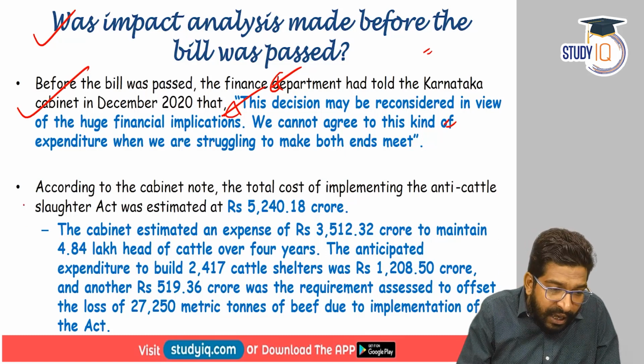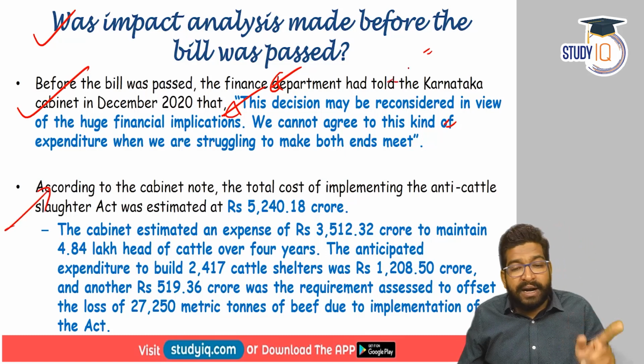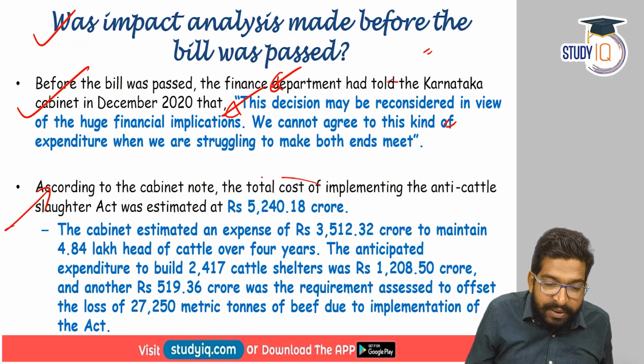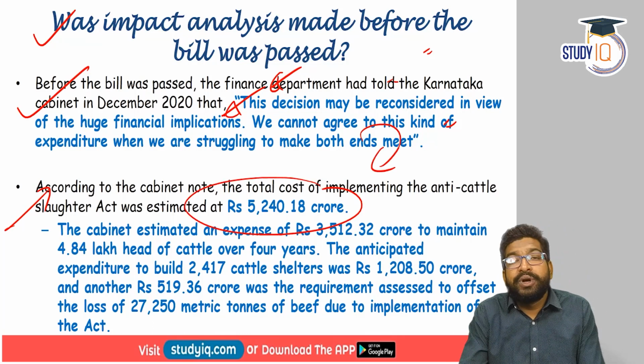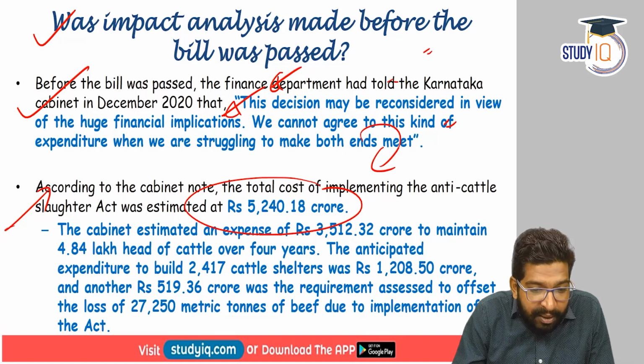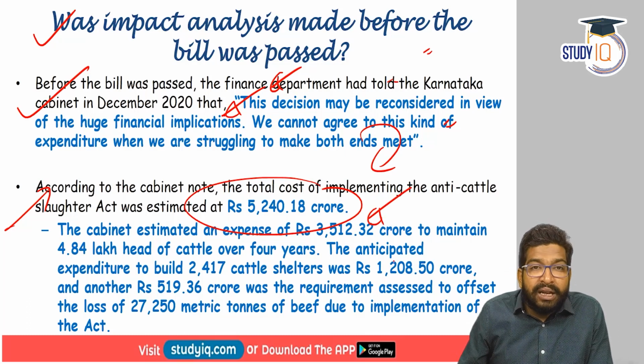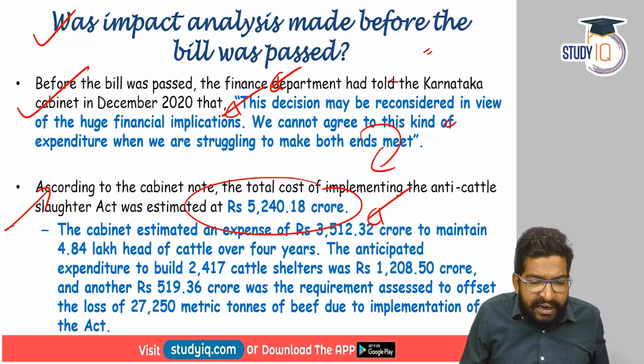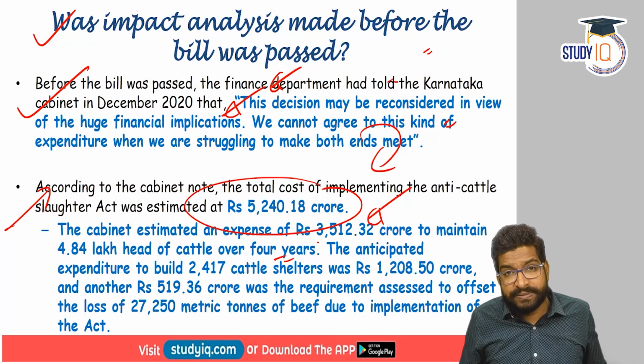According to the cabinet note which the Finance Department had submitted, the total cost of implementing the anti-cattle slaughter law was estimated at about 5,240 crore. The cabinet estimated an expense of about 3,500 crore to maintain more than 4 lakh, approximately 5 lakh cattle in Karnataka for over 4 years.